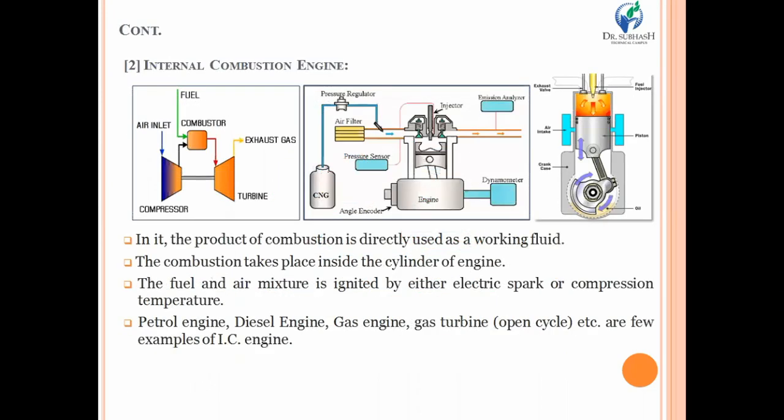Then after internal combustion engine, this type of engines we have discussed a lot in this video lecture. But in short, such type of engines require combustion of fuel inside the converting machine, that means piston and cylinder assembly. Look at the diagram, left hand side you have one gas turbine, open cycle gas turbine, in which there is a compressor which produces high pressure air. It will move into the combustion chamber, and ultimately due to ignition we are getting mechanical work.